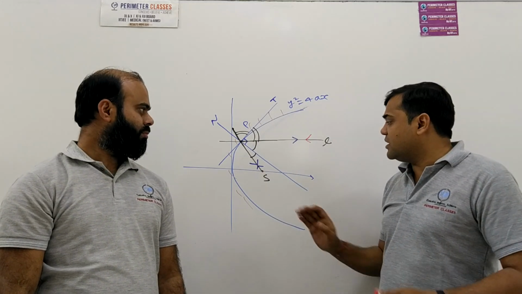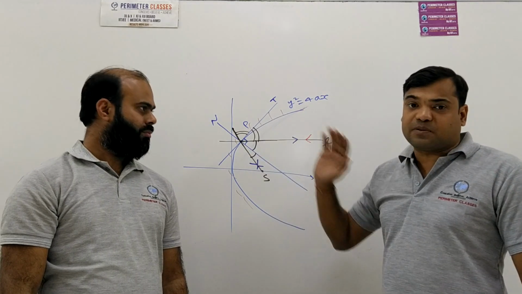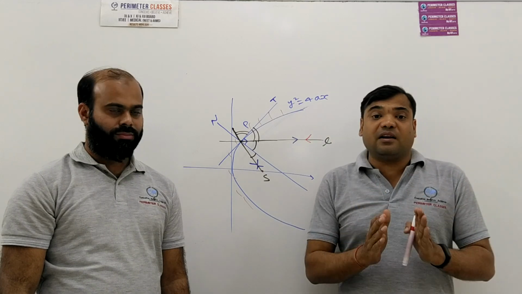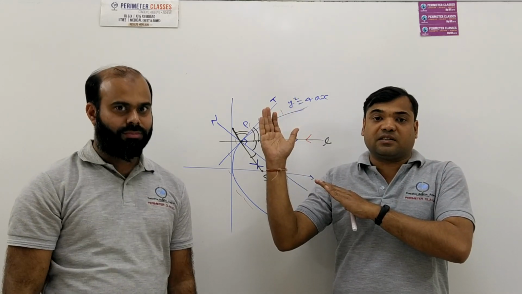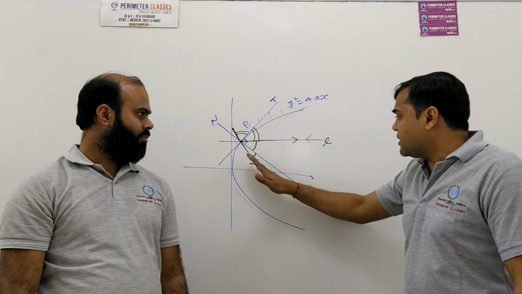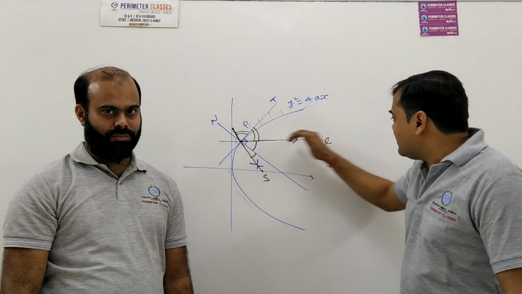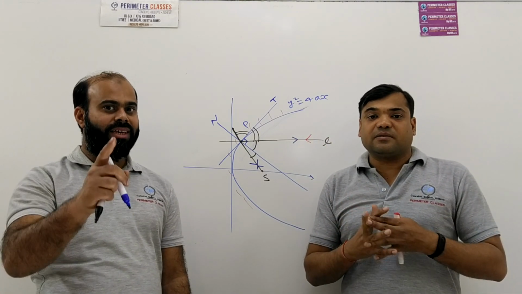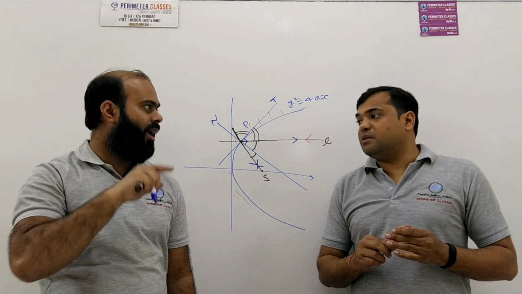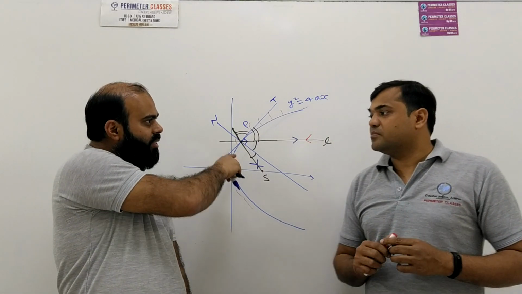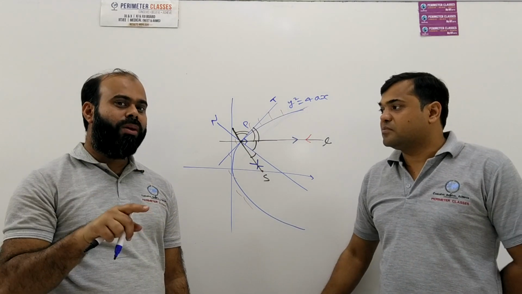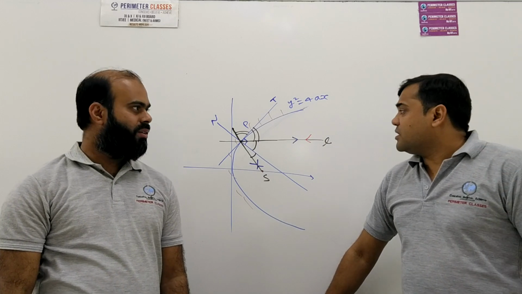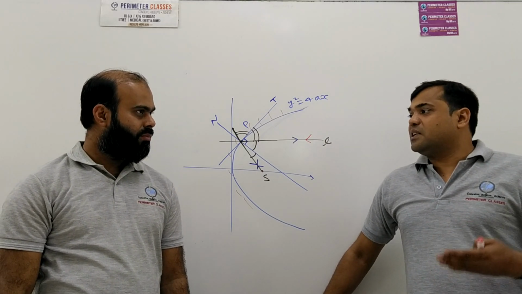And as mentioned here, if light starts from this point, that is the focus, after reflection it becomes parallel, and you know that parallel lines meet at an infinitely large distance. So the importance here is that when light starts from this point, we can see to a very large distance, and this is how a headlight works. Vehicles have two settings, low beam and high beam. This is the case when it is on high beam. And if it is on low beam, then it may not be parallel.